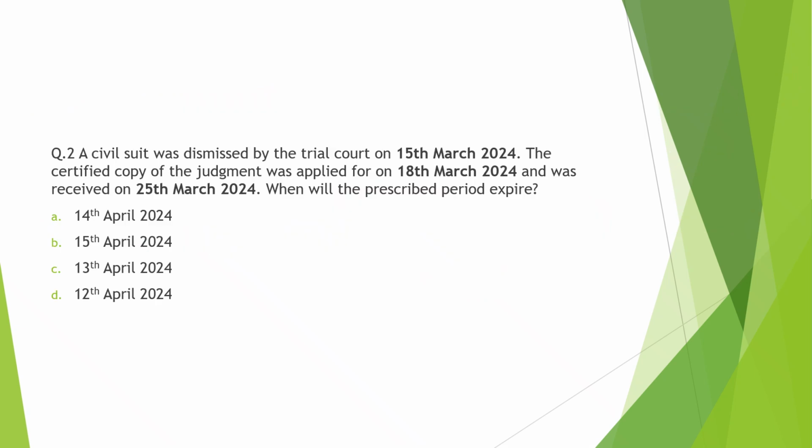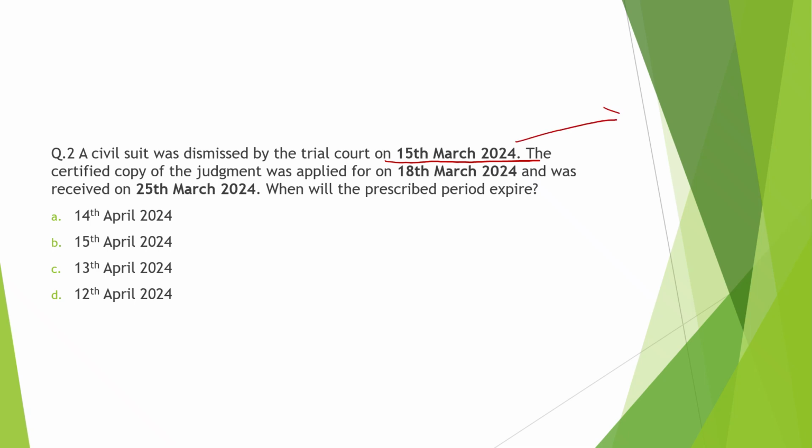Next, a civil suit was dismissed by the trial court on 15th March 2024. The certified copy of the judgment was applied for on 18th March 2024 and was received on 25th March 2024. Now you have to tell when the prescribed period will expire in this case. So let's see. First of all, we need to know on which date time will start running. So time will start running from 15th March 2024.